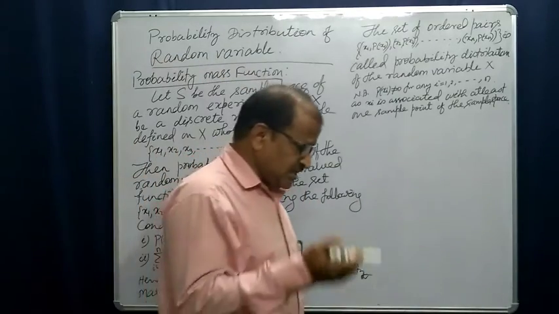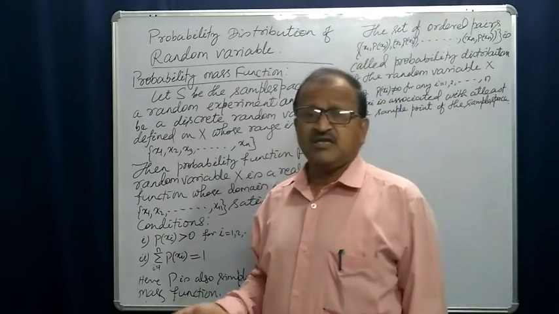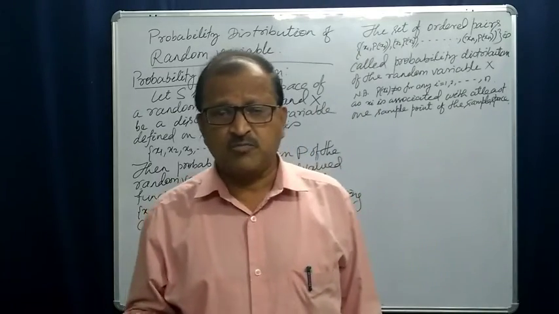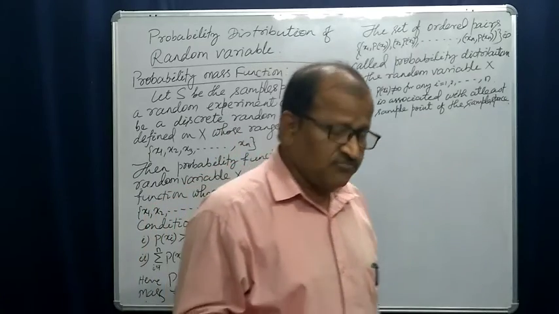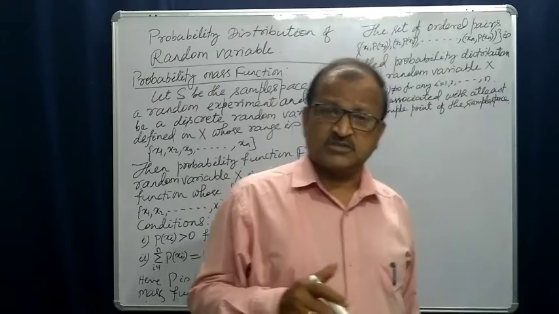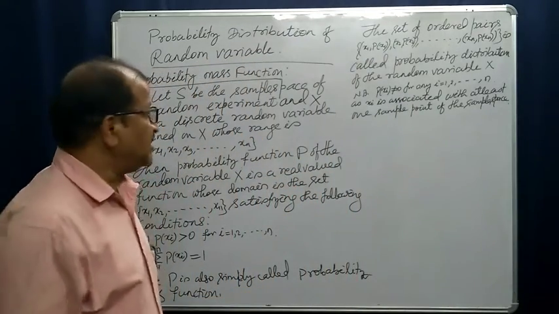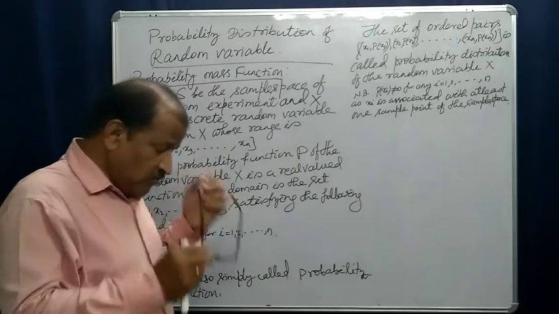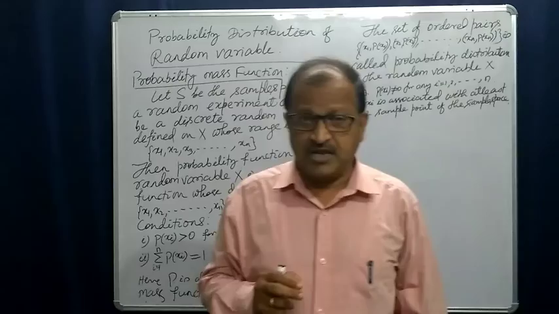That means the probability of each event is greater than or equal to 0 but less than or equal to 1, and the summation of all probabilities of all the outcomes of the sample space is equal to 1. Similarly, here we will define the probability function of a random variable.